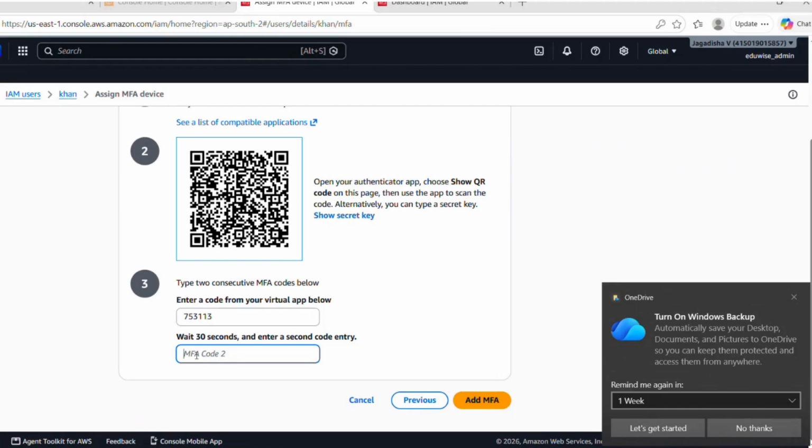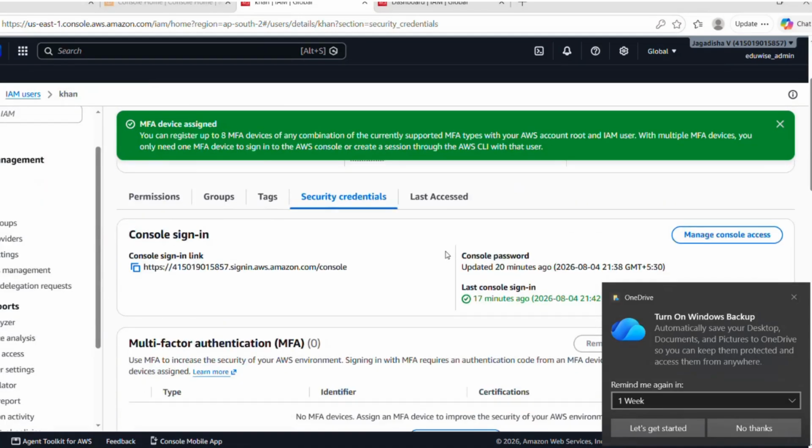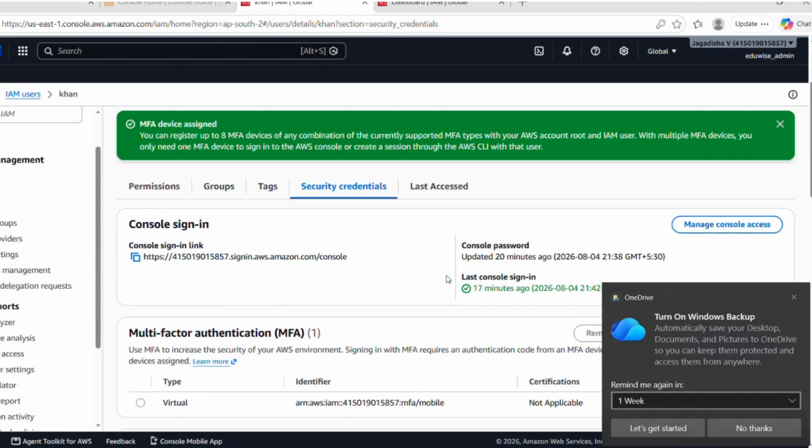I'm going to enter one more code, 861463. Yes, add MFA. Now it's added.